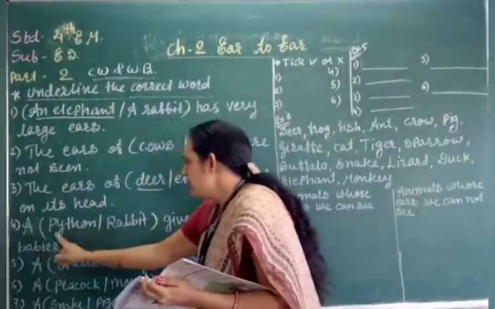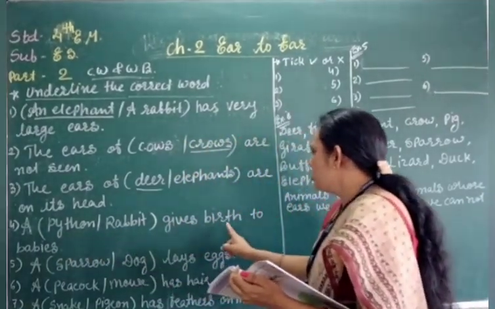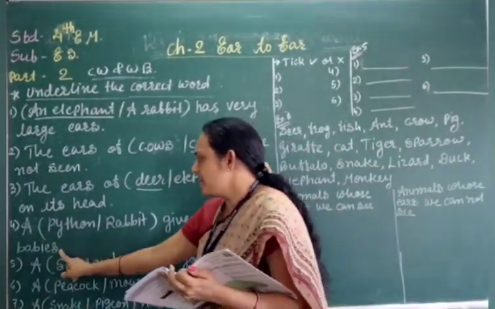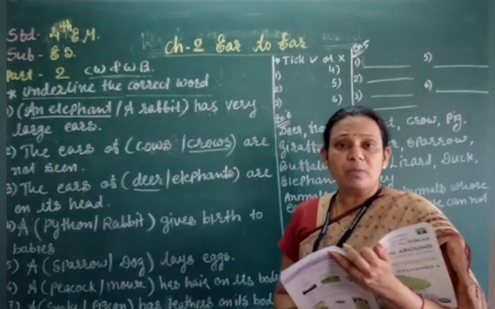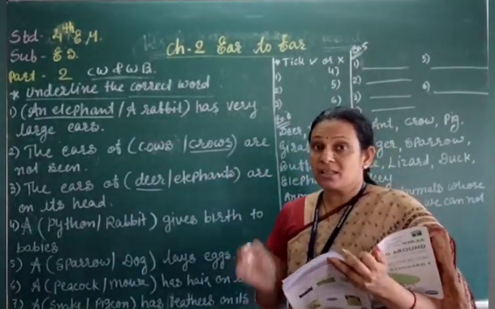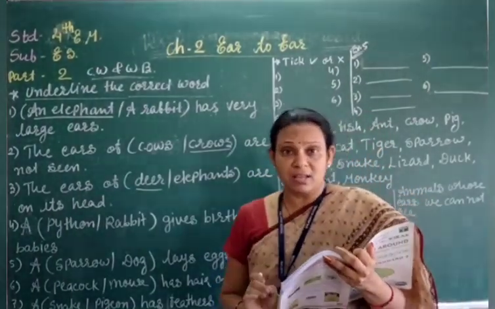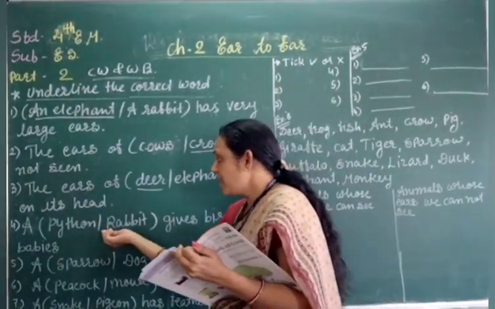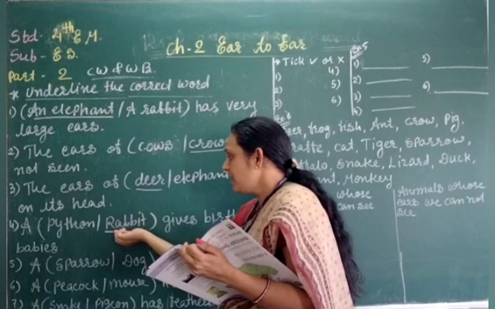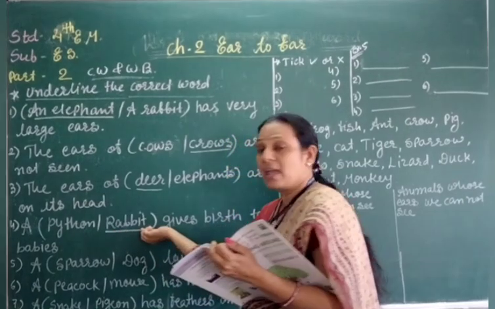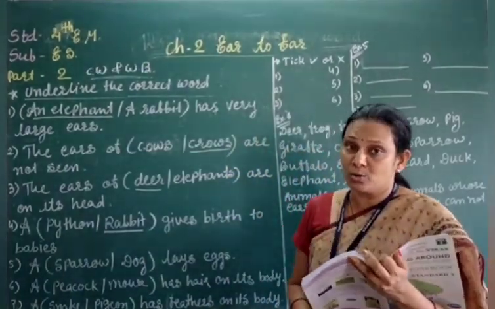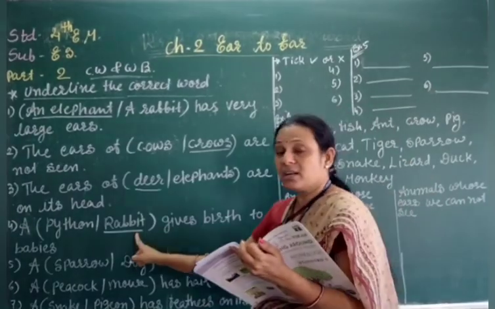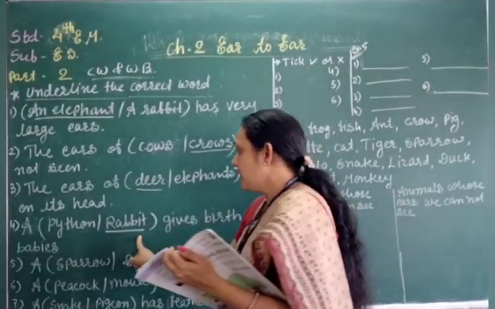Four number, a python, rabbit gives birth to baby. Which animal gives birth to baby? Because python doesn't have the hair on the body, but rabbit has the hair on the body. So that animal who has hair on the body, that gives birth to the baby. So we have to underline below the rabbit, right?